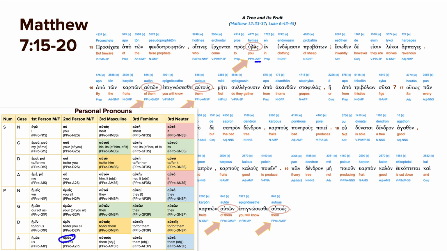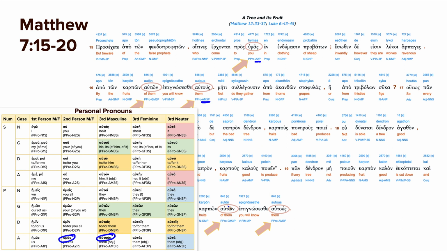All right, so false prophets, who come to you in clothing of sheep. Inwardly, however, they are ravenous wolves. By their fruit, you will know them. So after knowing, you have an object, which is them. So autous, and in this case, it's generic, both male and female, so that would be masculine plural, autous. If we were talking about just females, which of course are not the only types of false prophets, it would be autas, but in general, males and females together, you would just use autous.